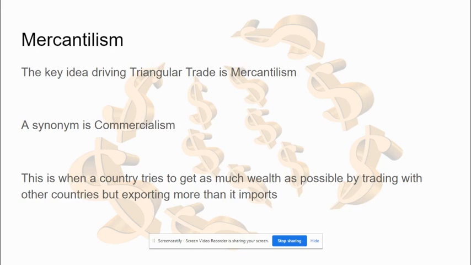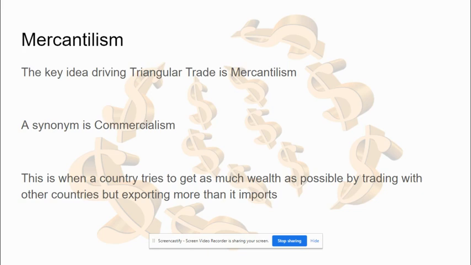And just so you're aware, to break it down, mercantilism is when a country is trying to get as much wealth as possible, whether it be money or resources, by trading with other countries, but exporting more than they're importing. So they're always trying to sell more than what they're bringing in. If we take a look at this in history, it makes sense.